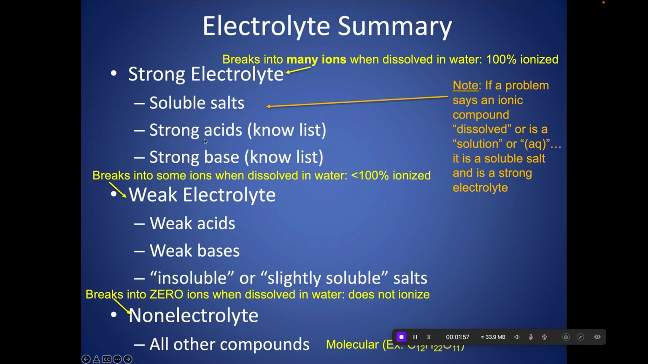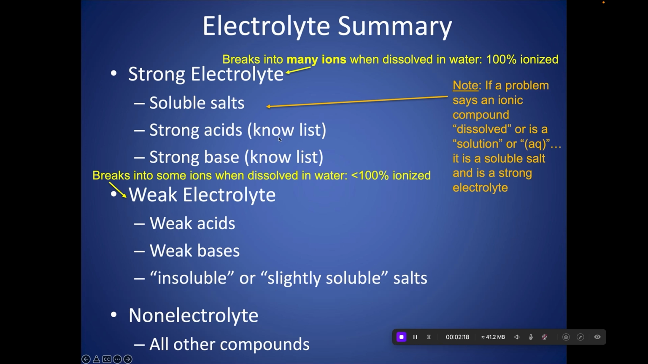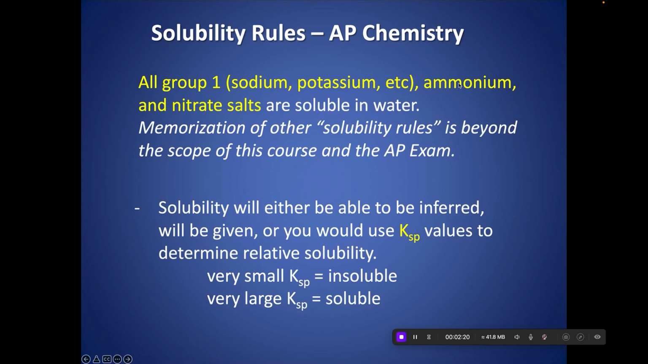So let's talk about what makes a strong electrolyte. There are 3 categories, and you need to know these. A soluble salt, which is another name for an ionic compound that's soluble, a strong acid, or a strong base is a strong electrolyte. So how do you know if you have a soluble salt? First of all, you need to memorize for the AP, and this is the slide before it on page 5 of your note packet, that group 1, ammonium, and nitrate salts are always soluble. So if you see an ionic compound with either group 1, ammonium, or nitrate in it and it's dissolved in water, it is a soluble ionic compound.